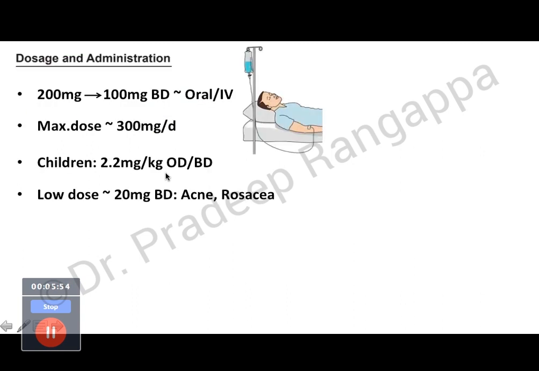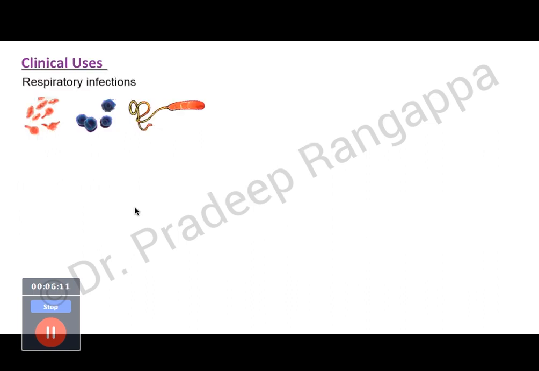Another distinct advantage of doxycycline is that low dose doxycycline, 20 mg twice a day, is used in various skin conditions like acne and rosacea. And in fact, when I was a teenager, I was given doxy at a low dose. So this is used as treatment for acne.